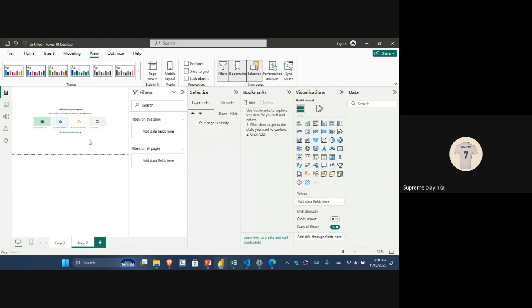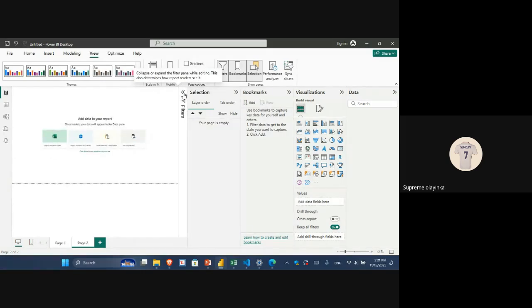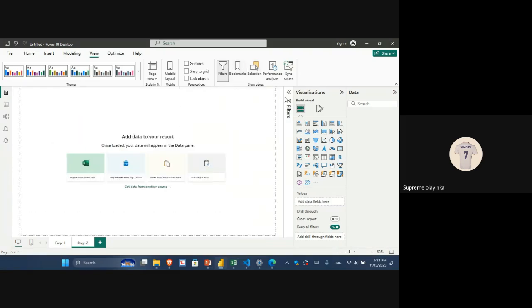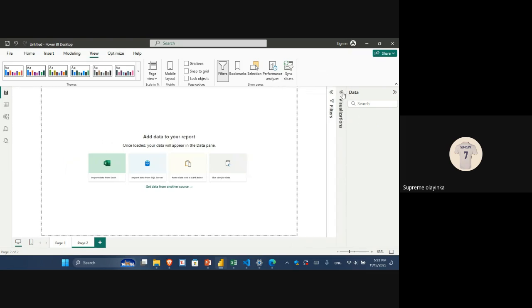But this is my workspace. It becomes smaller. It is very small now, so I can hardly see anything. So when you're working on Power BI, when you're not using a pane, it's better to close it, basically collapse it. Because you are not using Selection and Bookmarks, you can just remove these two for now. You can collapse this one. This one is where the data set you've uploaded will be showing. Then the visualization pane, as you've seen here, is where you add all the charts. That's its function.